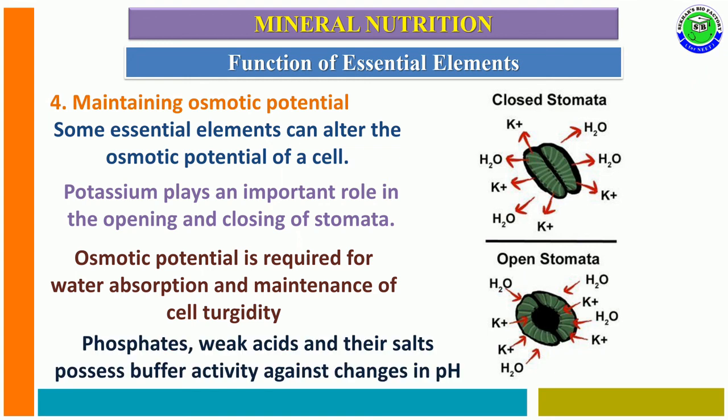Along with this, some other elements like phosphate and weak acids and their salts possess buffering activity against change in pH. So in this way, the essential elements are useful for plants in four broad categories, and each and every element has a particular role in the growth and development of plants.